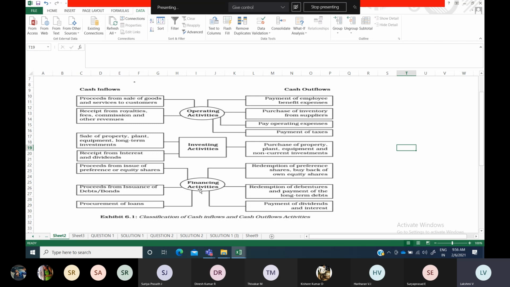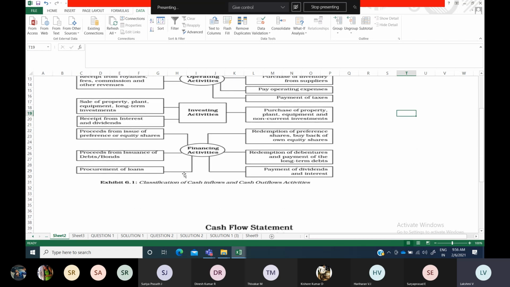And financing activities is the main thing, because without capital you cannot run your business. So in order to start up your business and continue your business, you require finance for it. It becomes an inflow when you issue shares and debentures or bonds. It will become an outflow when you redeem them back.